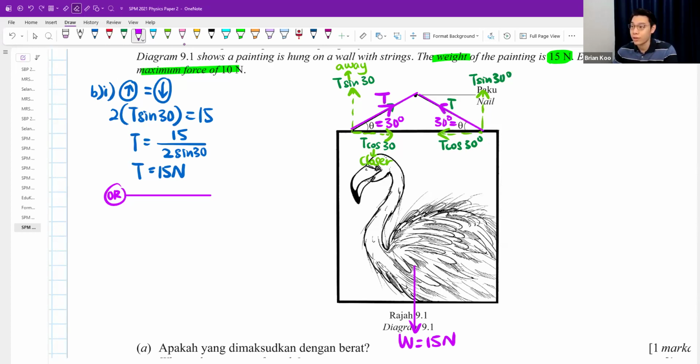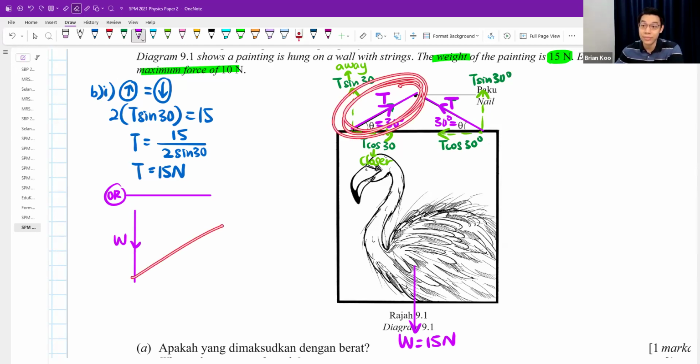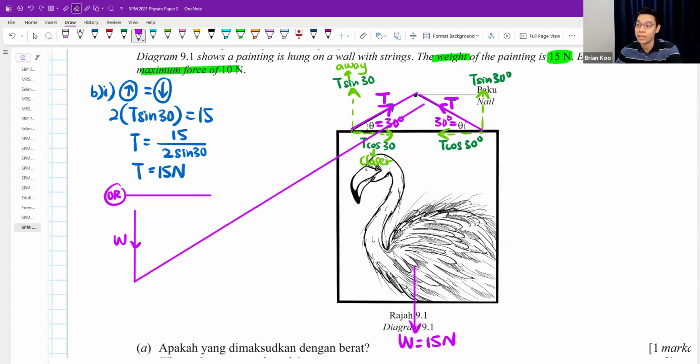So what you do is, you copy these three purple color forces. There's two T and there's one W. W is pointing down. Maybe I draw the W like this. Then I would follow by drawing this T. Guys, I'm going to copy this T and paste here. Copy and paste. Don't draw like that. How does this T look like? It looks something like this, right? So when you draw, you also draw roughly the same. Learn to copy and paste.